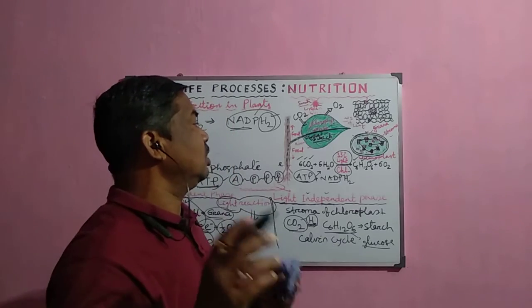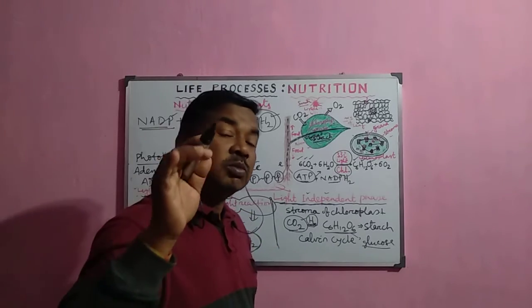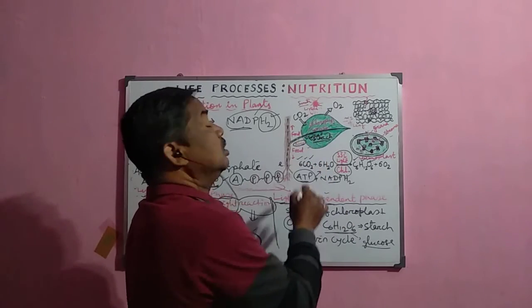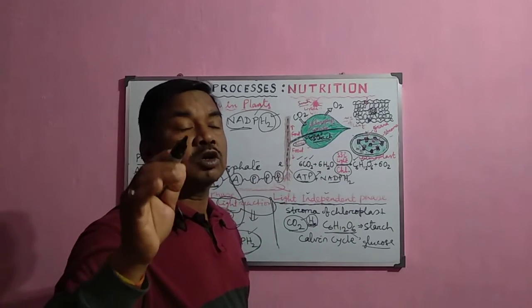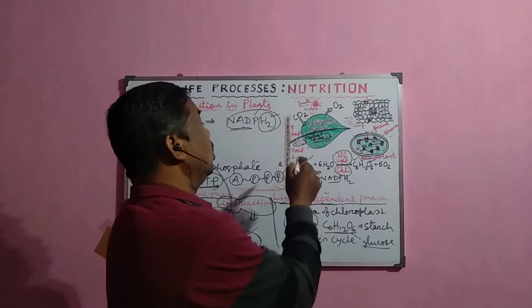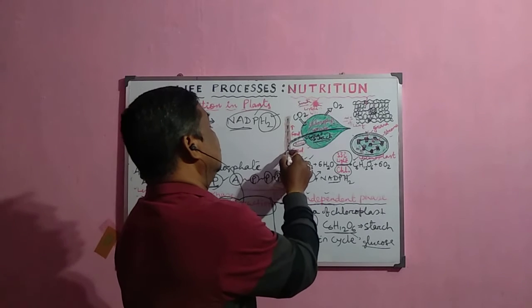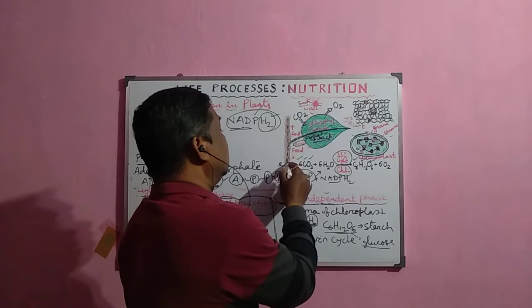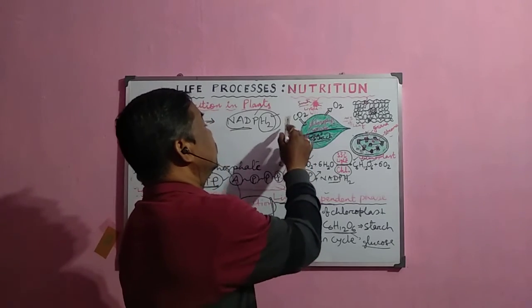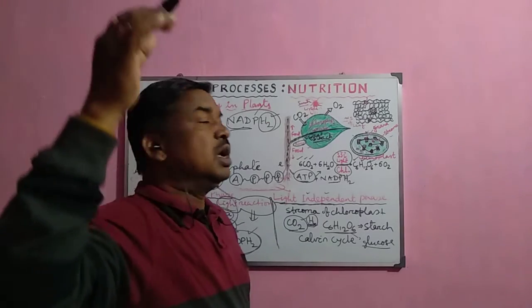So starch is a polysaccharide, and after its formation, the starch is transported through the phloem tissue, which conducts the prepared food material from the leaf to all parts of the plant. This is the pathway: the plant supplies the prepared food to the root, the stem, the leaf, the flower, the fruit, everywhere.